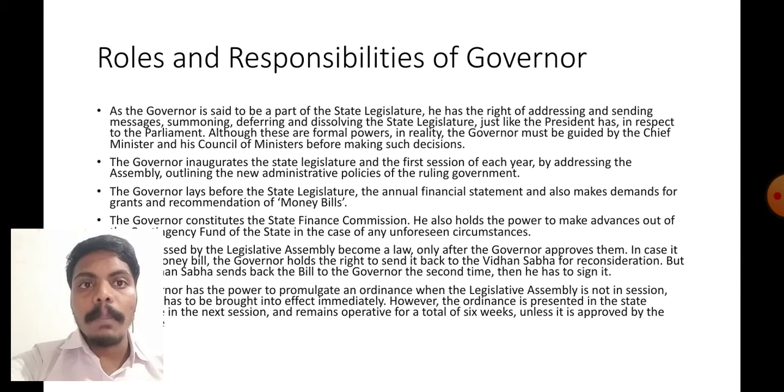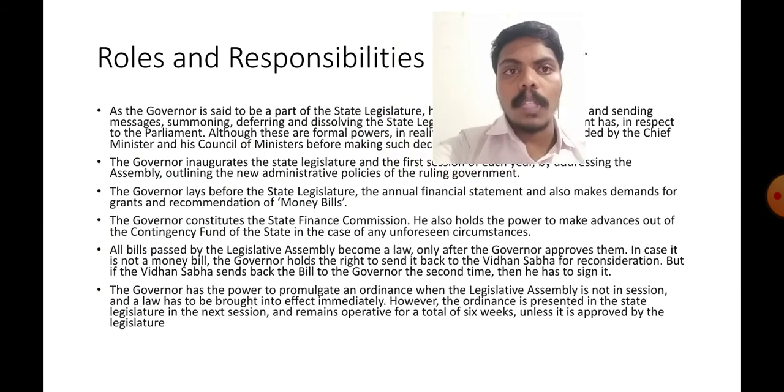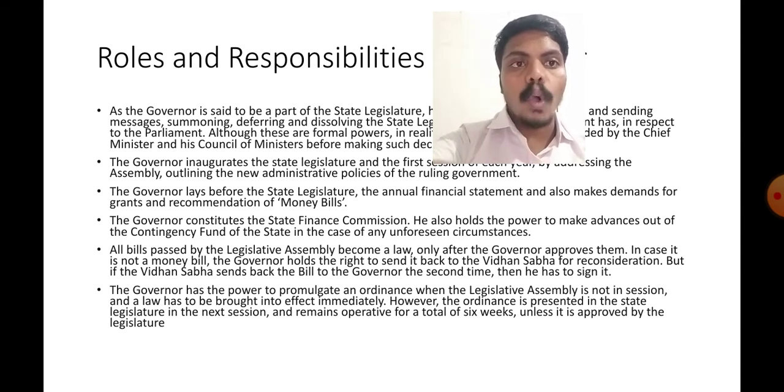The governor lays before the state legislature the annual financial statement and also makes the demands for grants and recommendation of money bills. He has power to recommend money bills. Next, the governor constitutes the State Finance Commission. He also holds the power to make advances out of the contingency fund of the state in the case of unforeseen circumstances like COVID-19. All bills passed by the Legislative Assembly become a law only after the governor approves them.